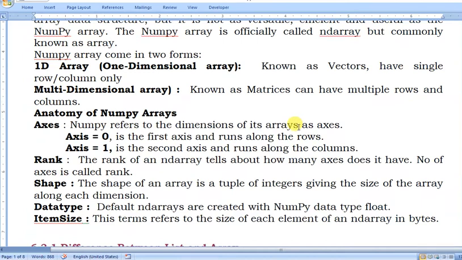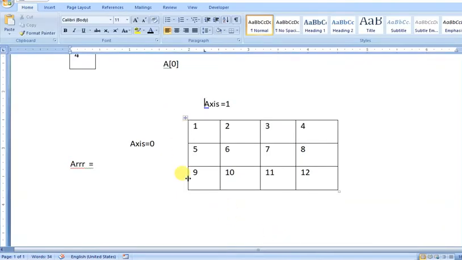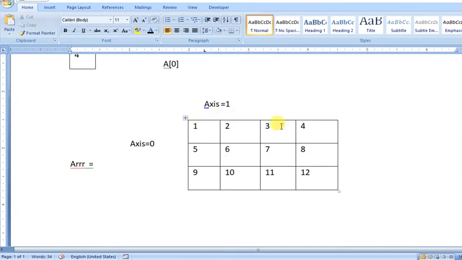So how many dimensions are in that array, that is called axes. Axis 0 is the first axis and runs along the rows. So this is axis 0, and this is axis 1. It's the second axis and runs along the columns.